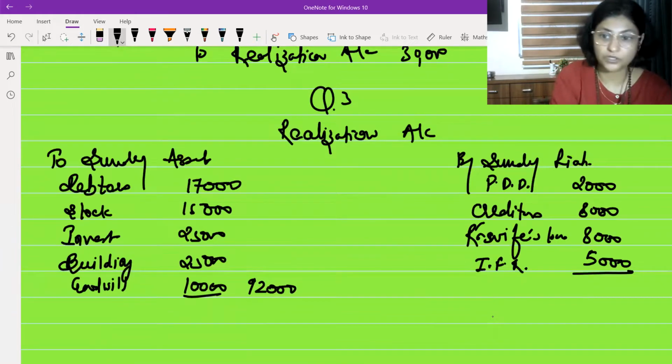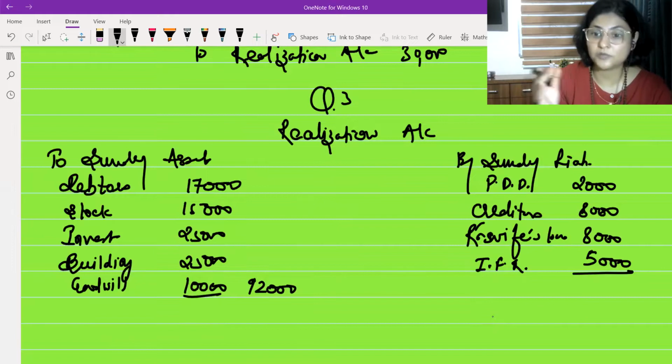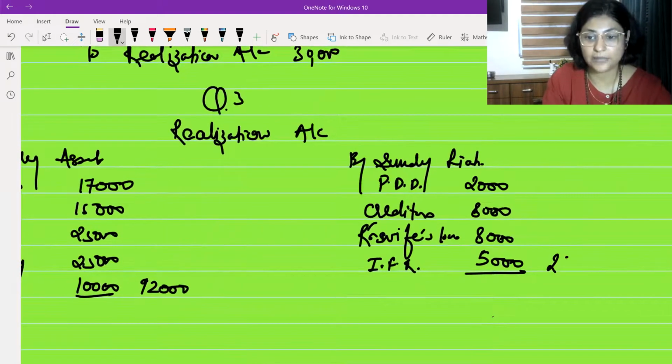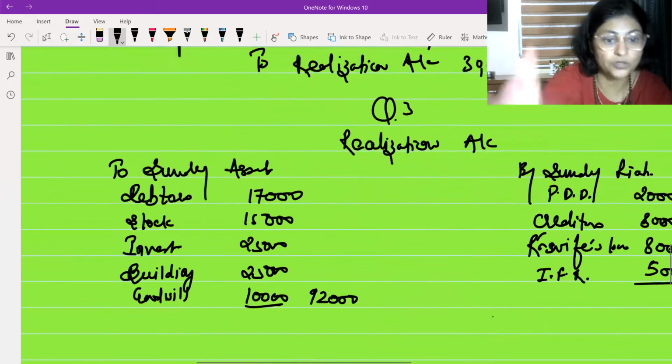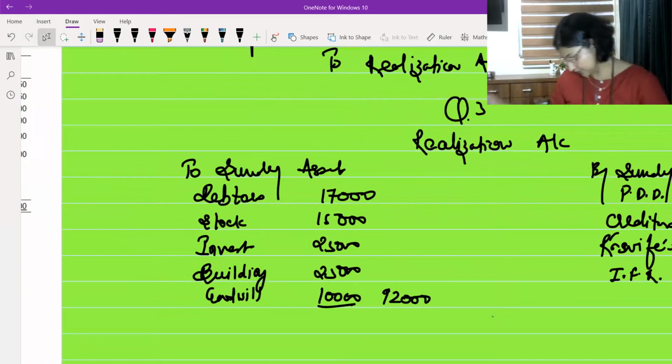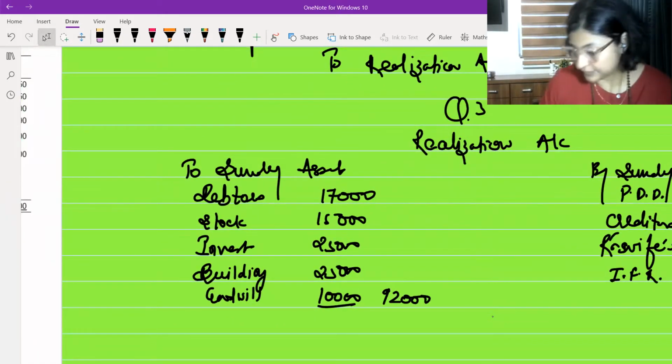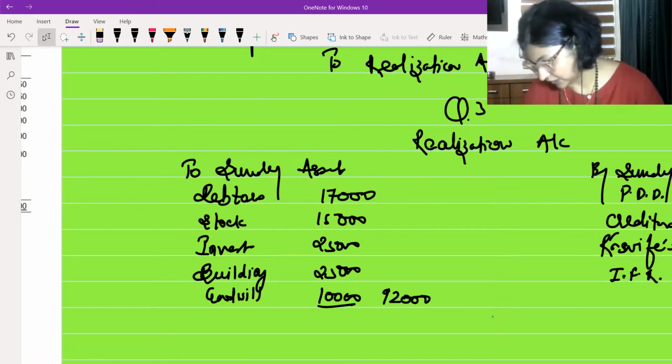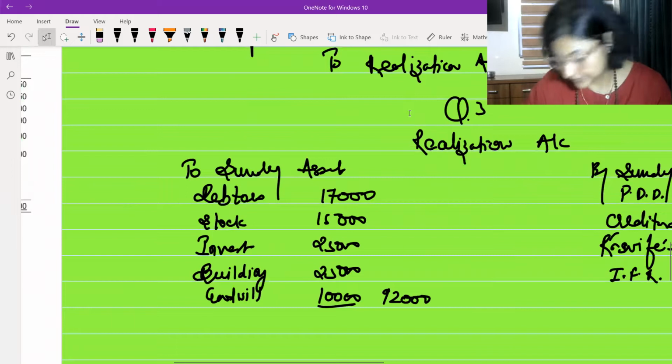I take out the total of all of this and write in the outer column. So 8 plus 2 is 10, 10 plus 8 is 18, and 18 plus 5 is 23,000. So 23,000 I am going to write in the outer column. So this is how I have transferred all the assets and liabilities to the debit and credit side of the realization account. Okay, I hope things are clear till here.